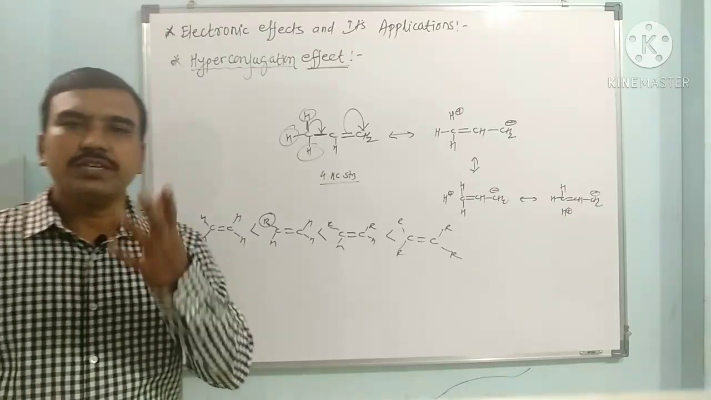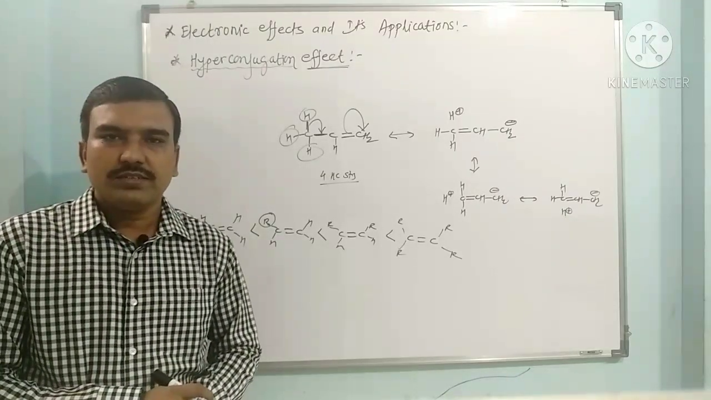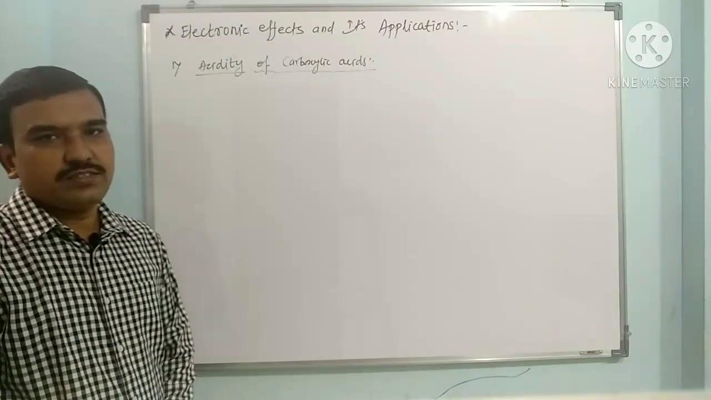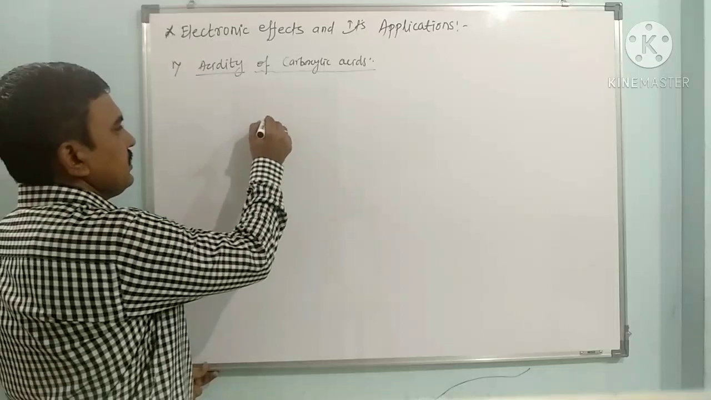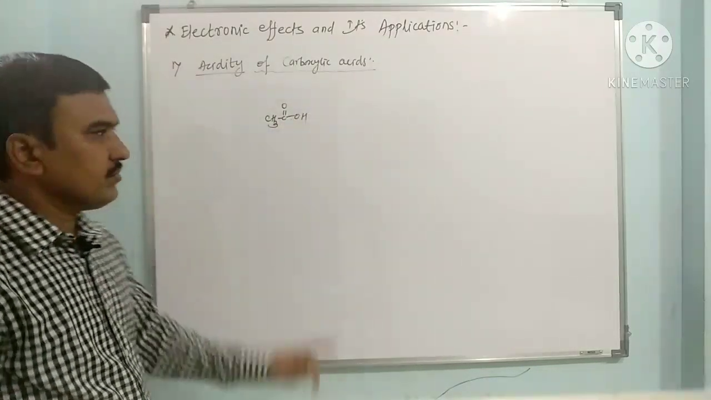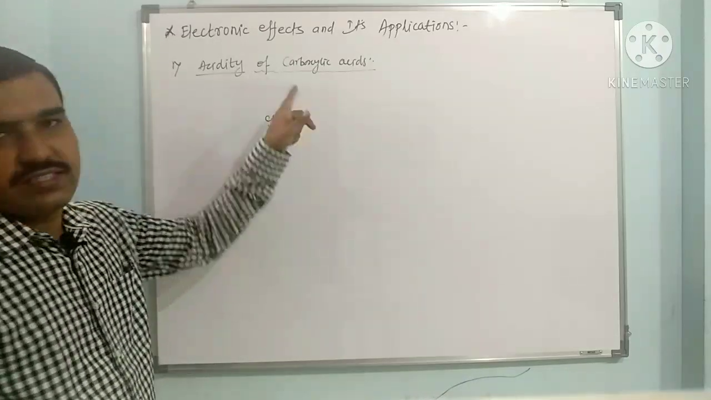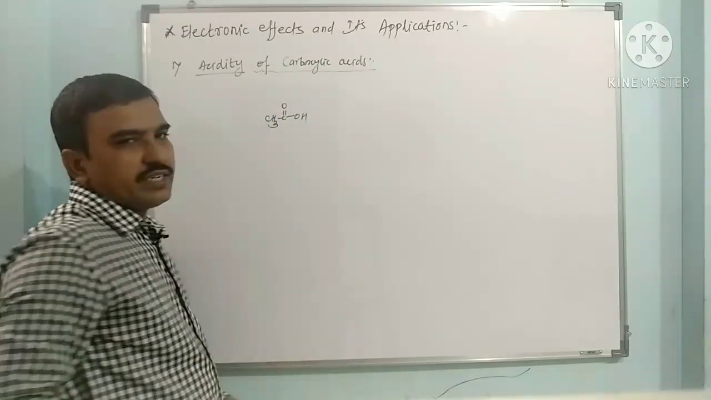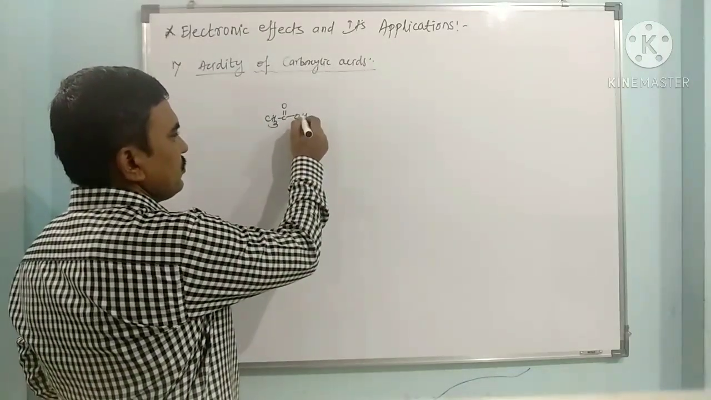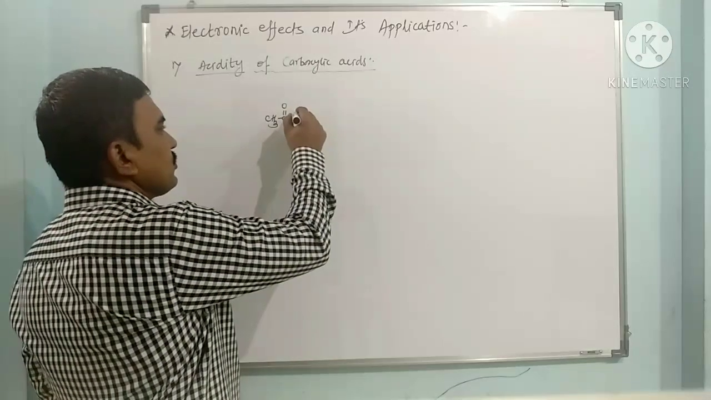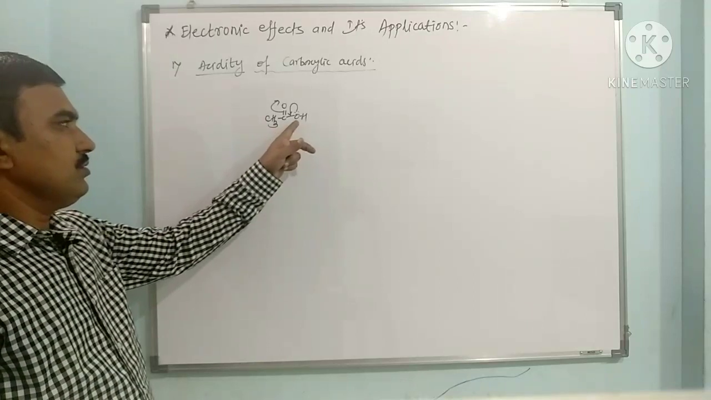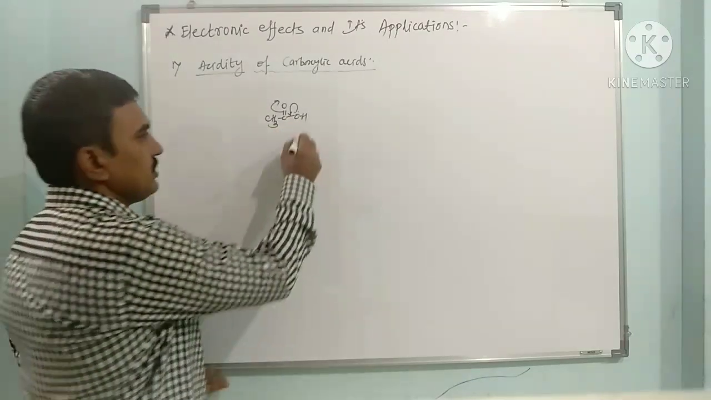Now we have to see a few applications of electronic effects. First is the acidity of carboxylic acids. Now what you see, CH3COOH. This is acetic acid. This is a carboxylic acid. It is acidic in nature. Why is it acidic? Because this is attached to oxygen, and this oxygen shows delocalization. So this hydrogen is acidic in nature. So this is the acidic hydrogen.